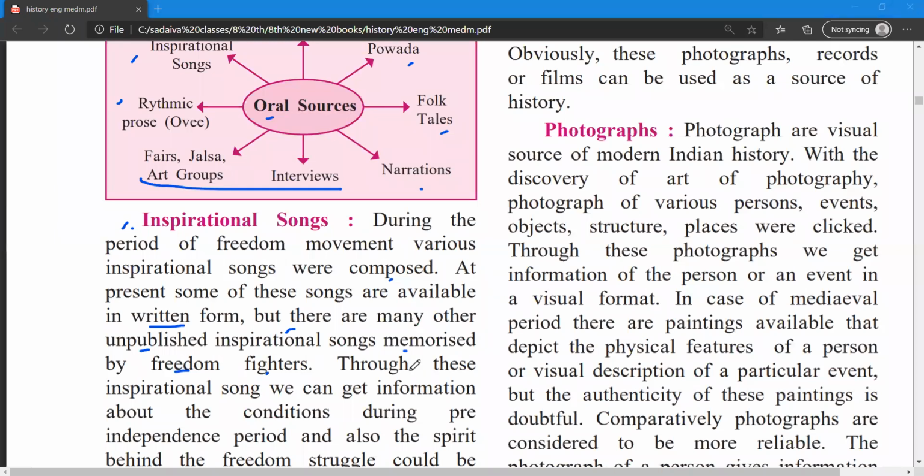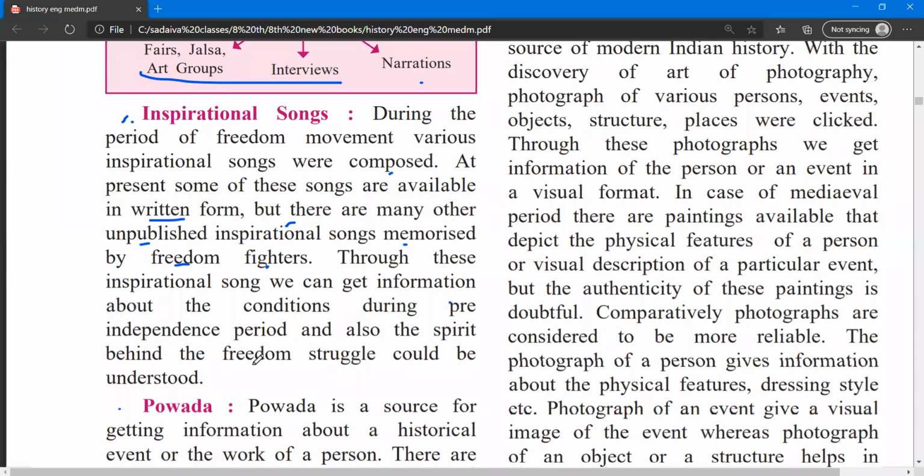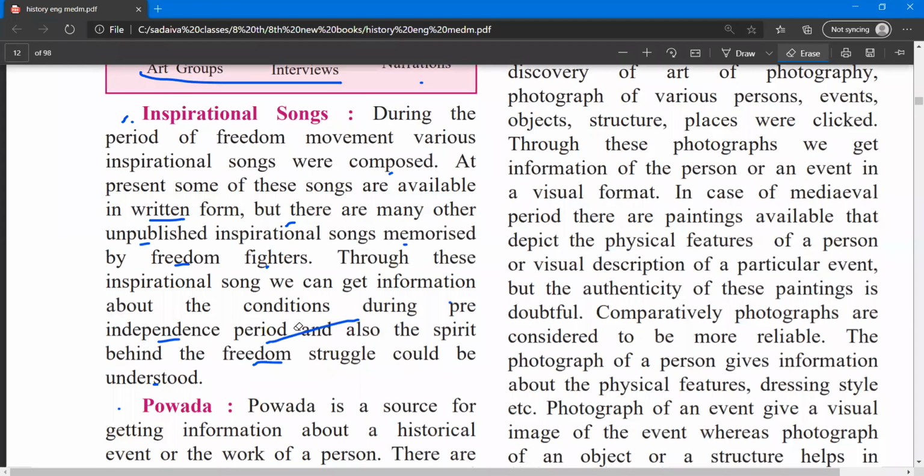Through these inspirational songs, we can get information about the conditions during the pre-independence period, and the spirit behind the freedom struggle can also be understood. So what do inspirational songs do? They remind us and give us an idea of what the situation was in the past, the condition during the pre-independence period, and we can see the struggle of our freedom fighters during that period.